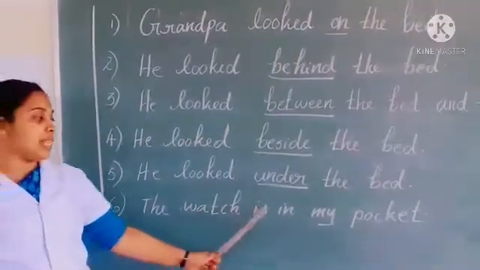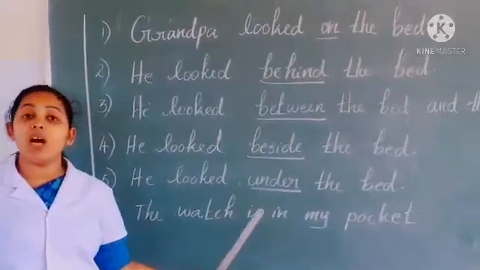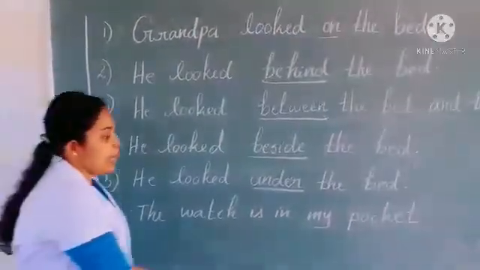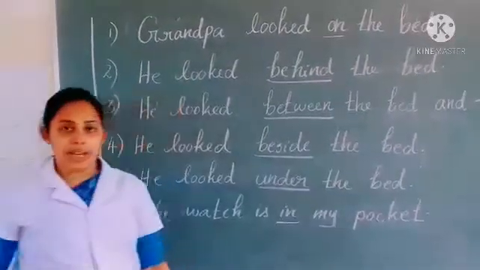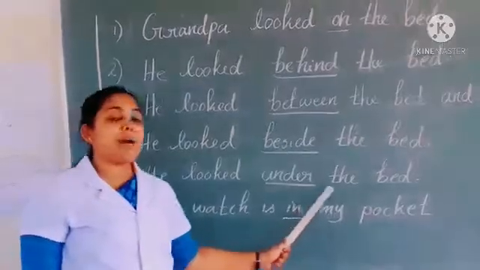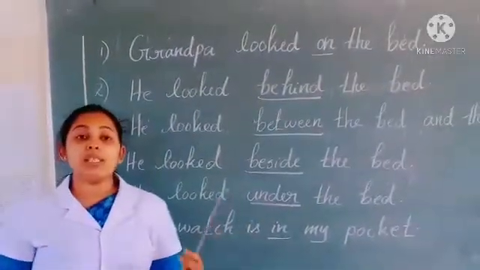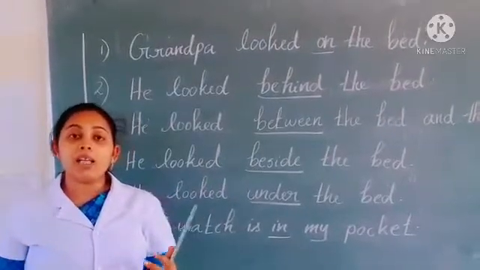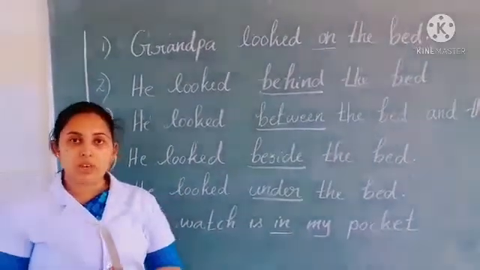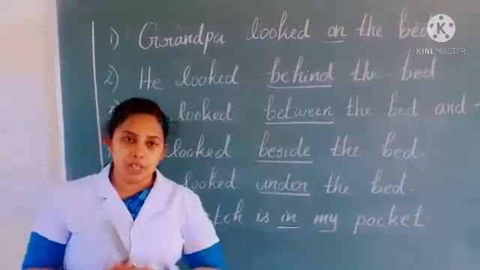Sixth one, finally he found his watch in his pocket. So here, in his pocket. So all these words show where our grandpa searched for his watch. Okay. So these types of words we can call prepositions.